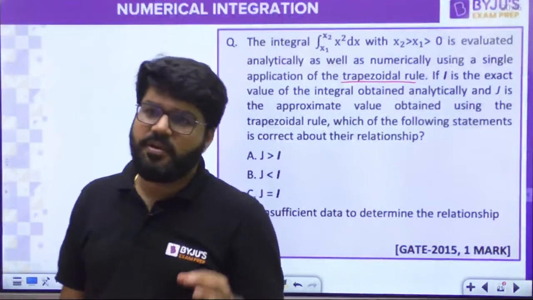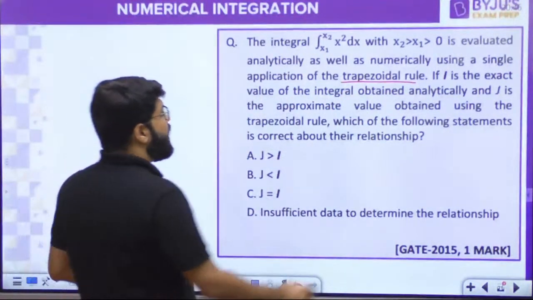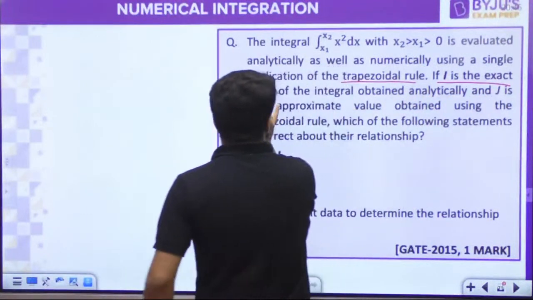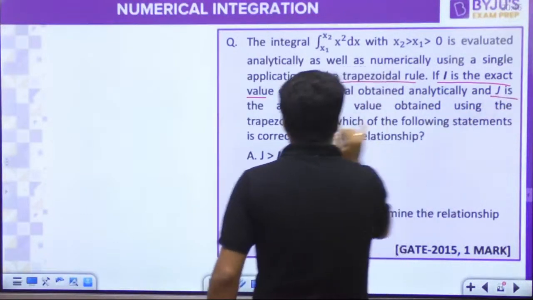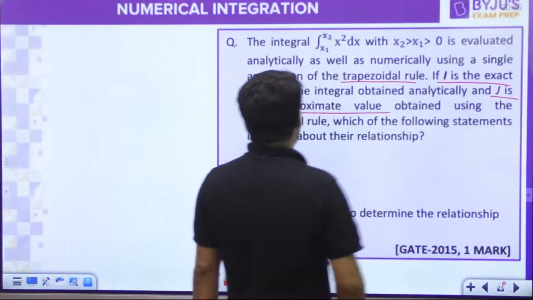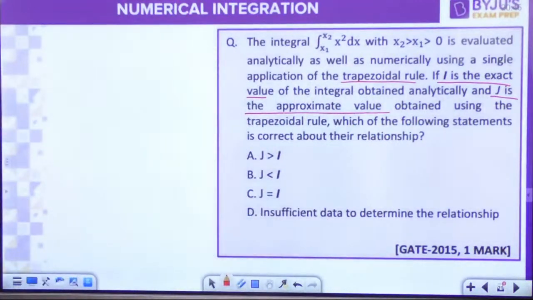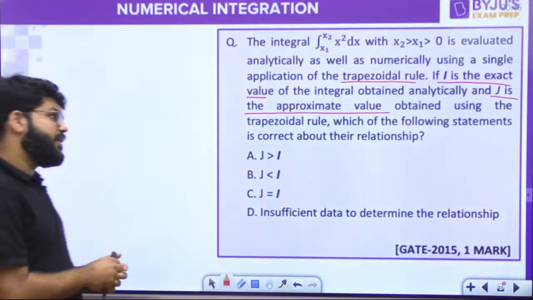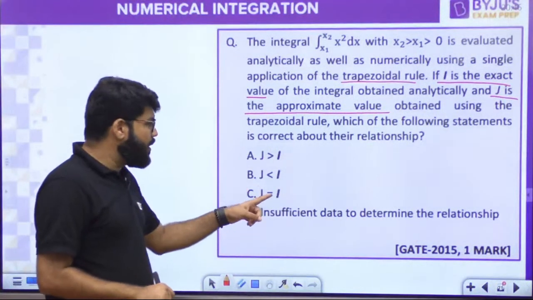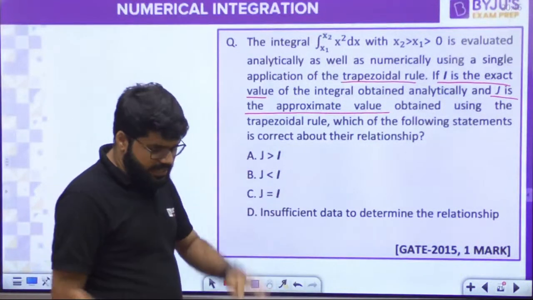If I is the exact value and J is the approximate value obtained using the trapezoidal rule, which one of the following statements about the relationship is correct? Whether J equal to I, or J greater than I, or J less than I.